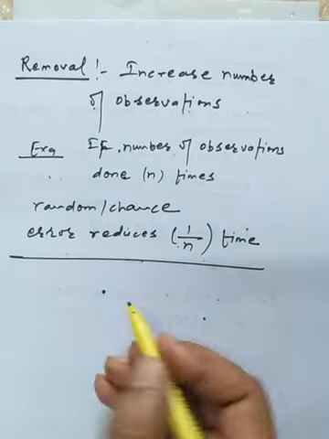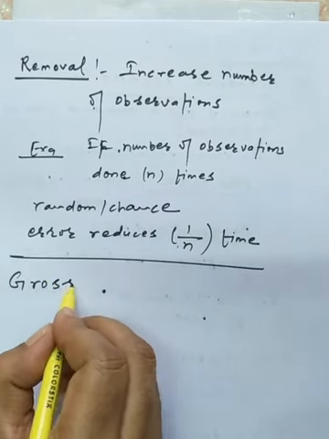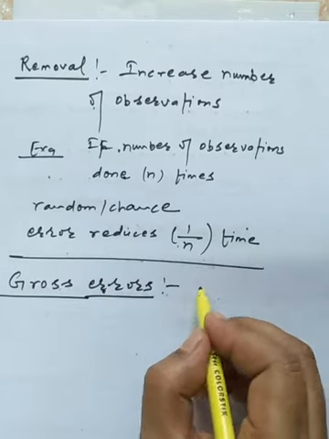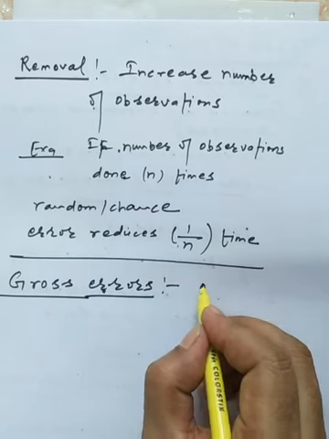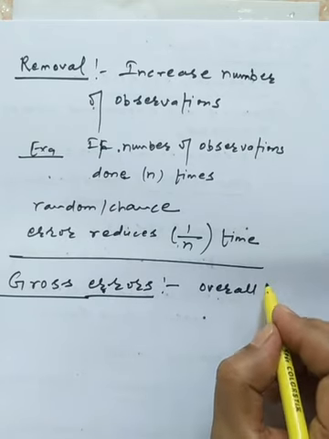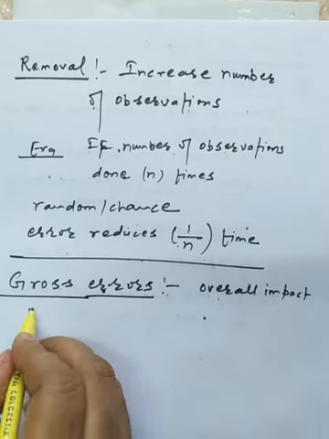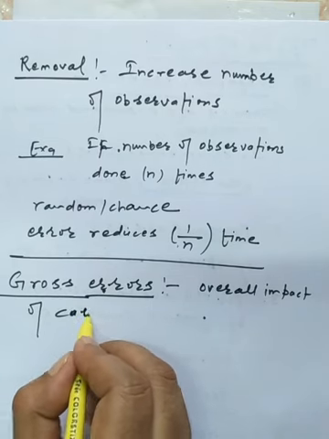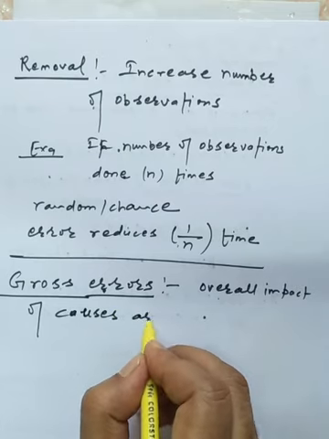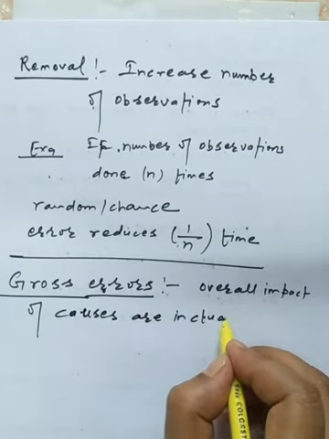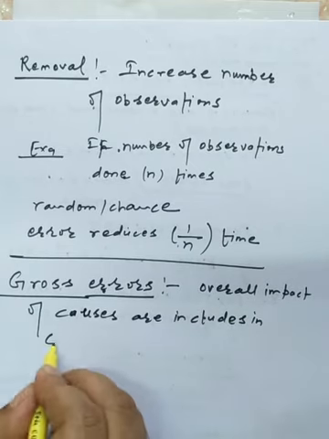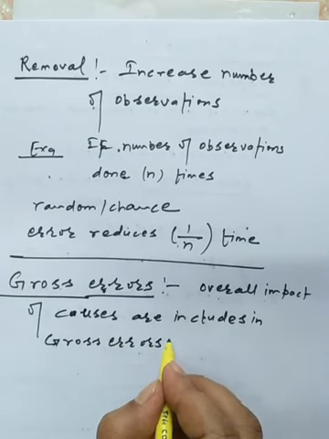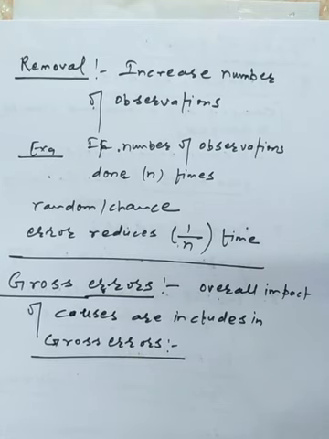Now next is called the gross error. So overall impact of causes or includes in gross error. So these are the types of error we have.